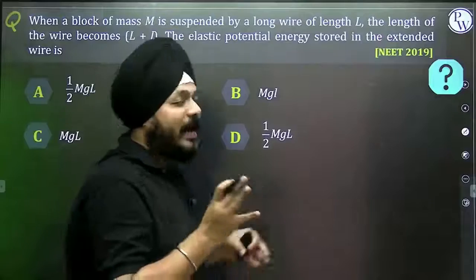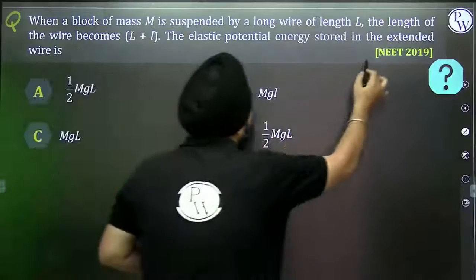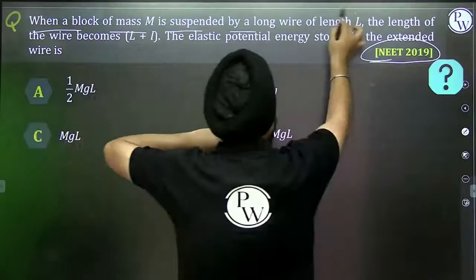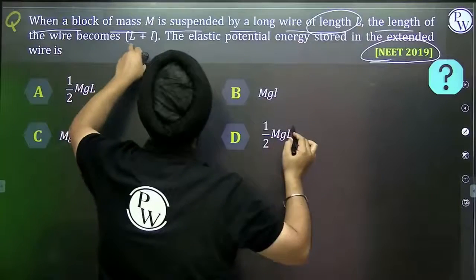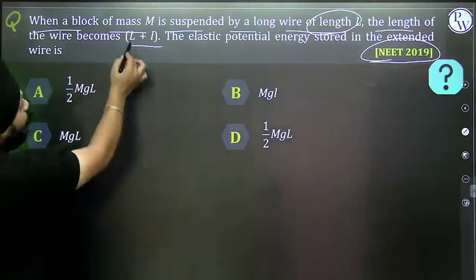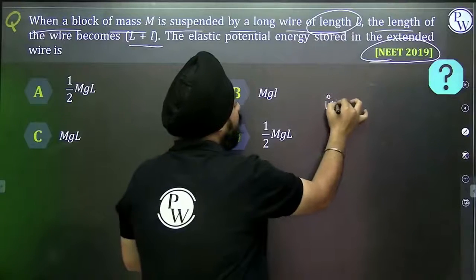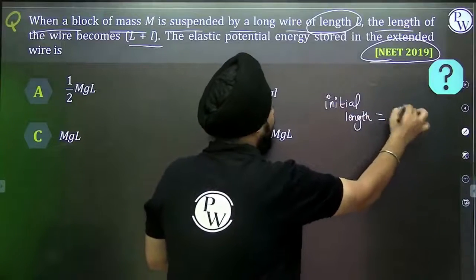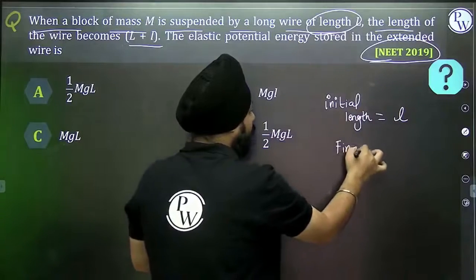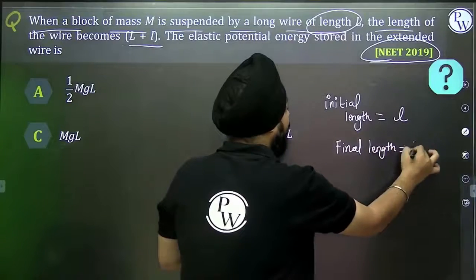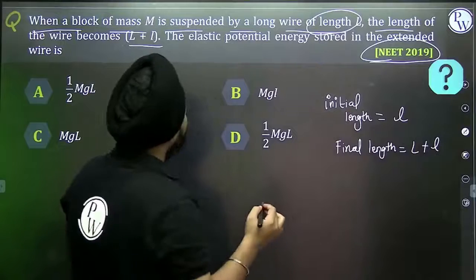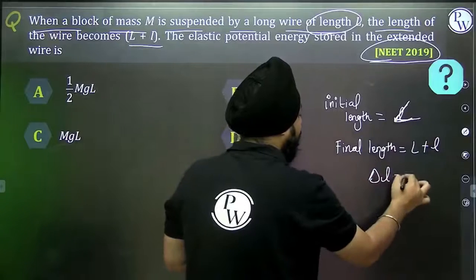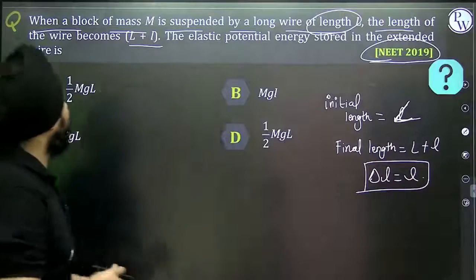See, this question was asked in NEET 2019. When a block of mass m is suspended by a long wire of length L, the length of the wire becomes L plus l. Initial length is capital L, final length becomes L plus l. So what will be the change in length? From this equation we can define it as l.